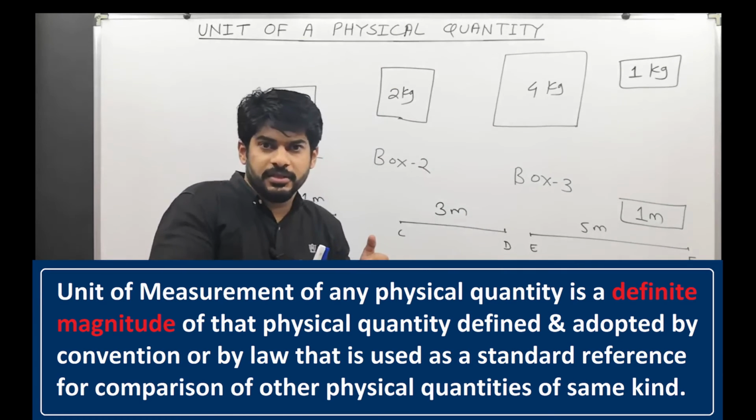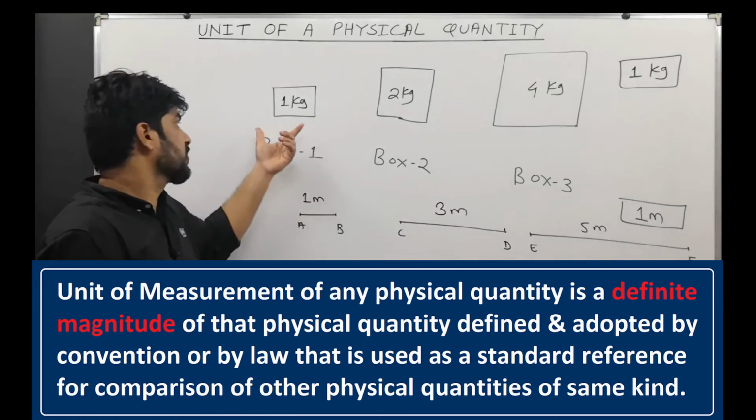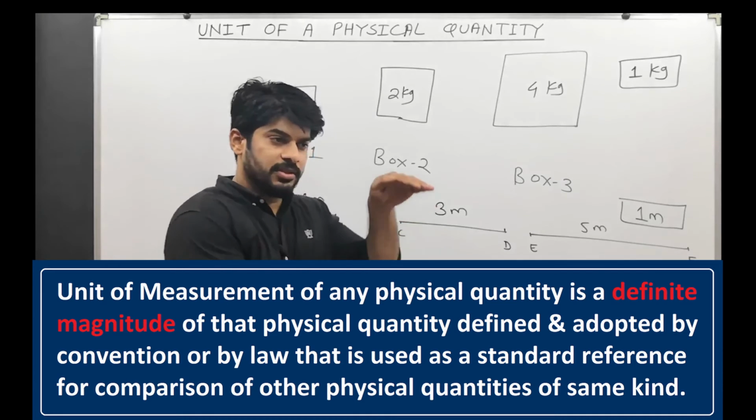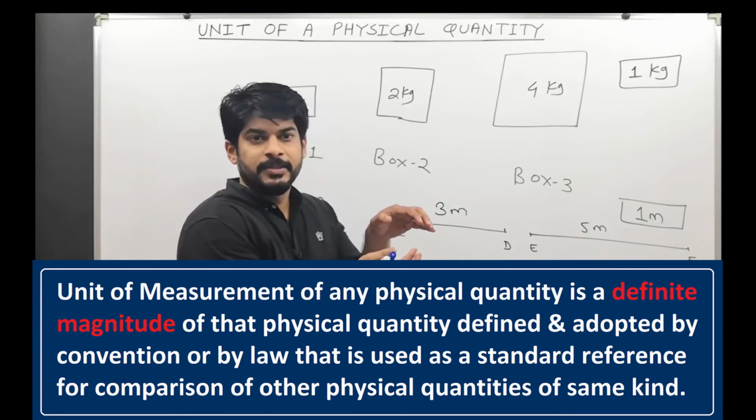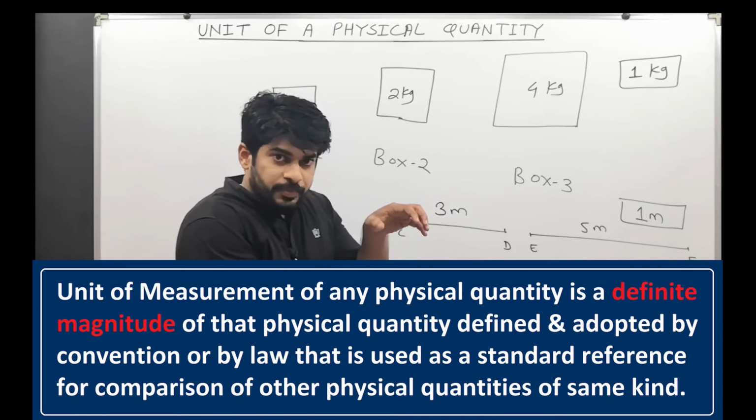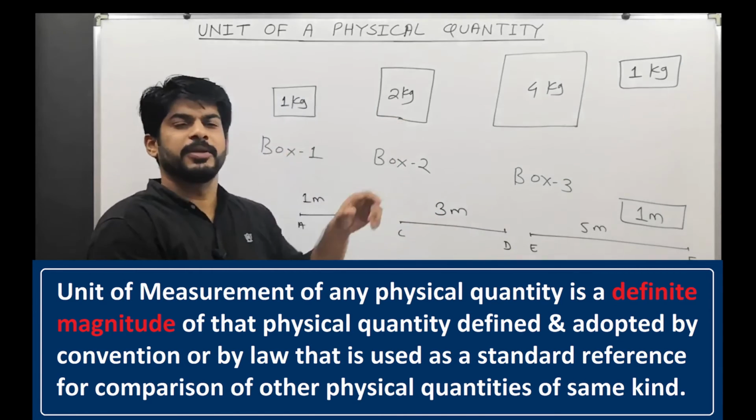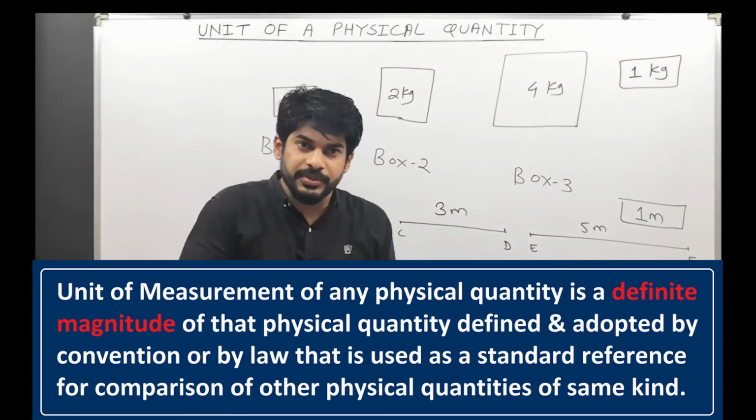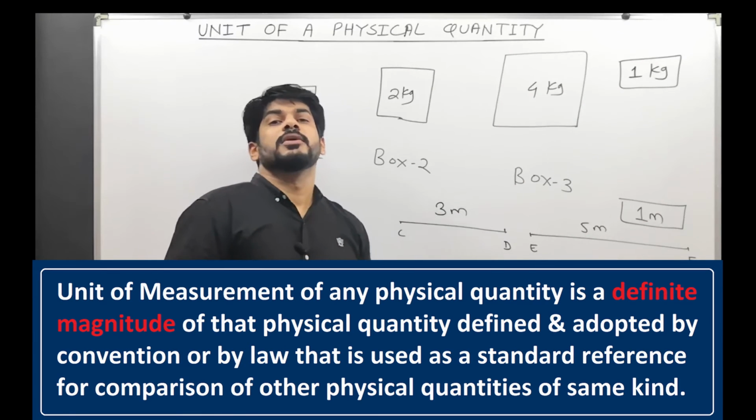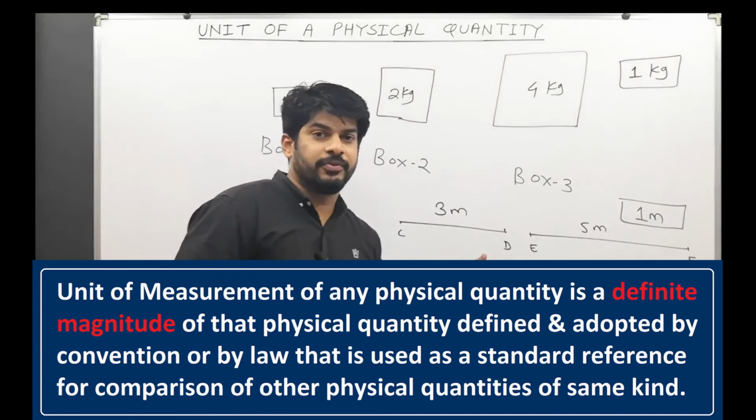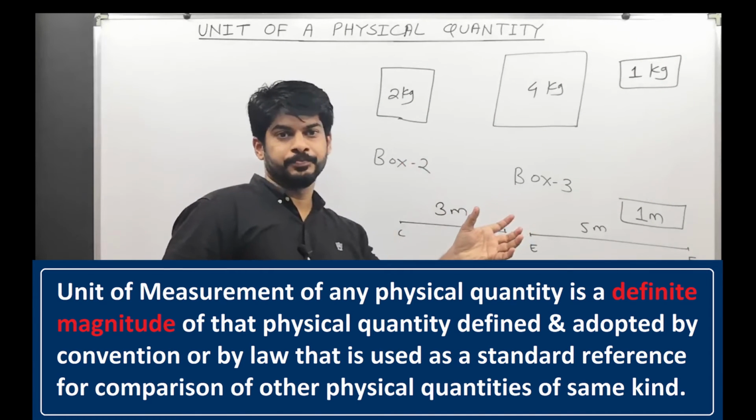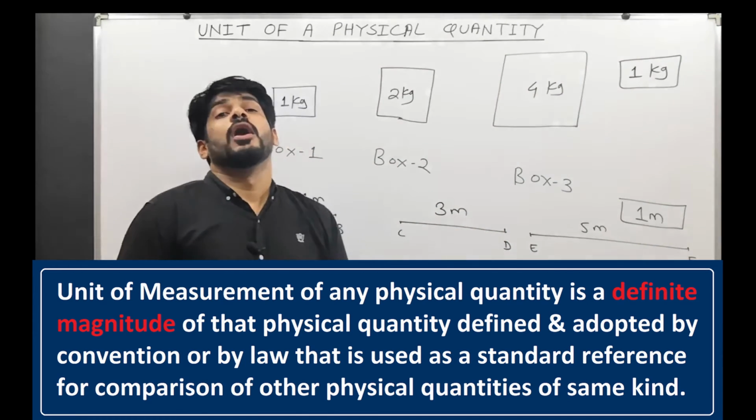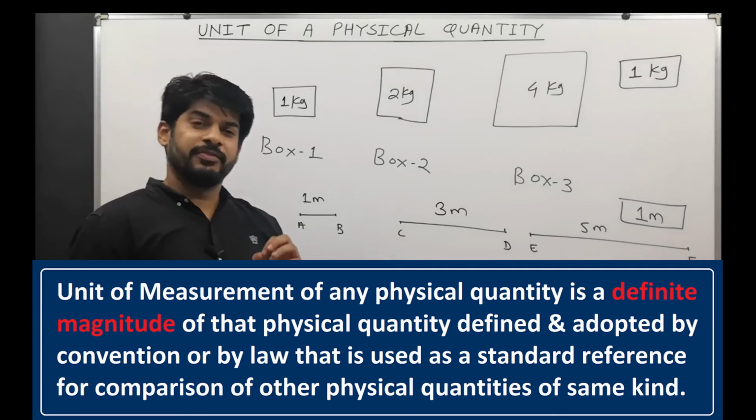Either they are defined by convention, like 1 kg, which was defined for many years by a convention. There is a body in Paris, a place where it has been kept, and it is exactly 1 kg. It is made up of a platinum iridium alloy, and it's exactly 1 kg. That is our reference, so we can say it's defined by convention. The mass is defined by convention. Nowadays, the definition of mass has been changed.